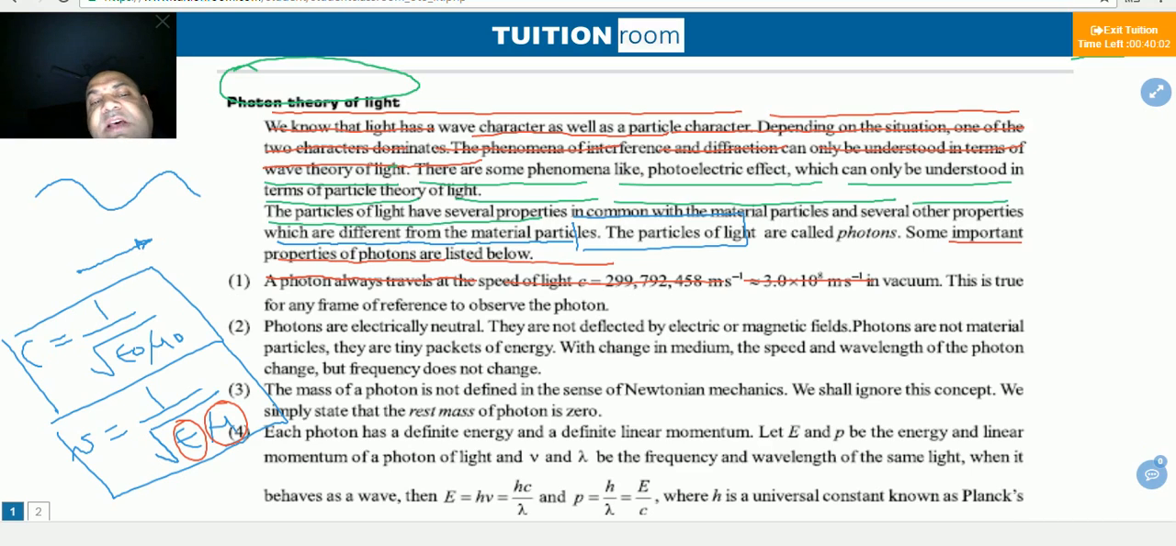Photons are not material particles. They are tiny packets of energy. With a change in medium, the speed and wavelength of the photon change, but the photon frequency does not change.